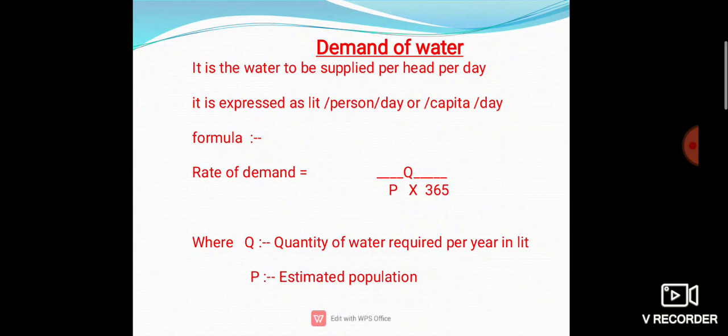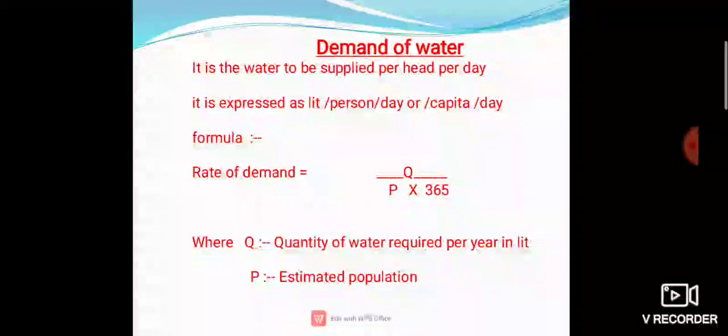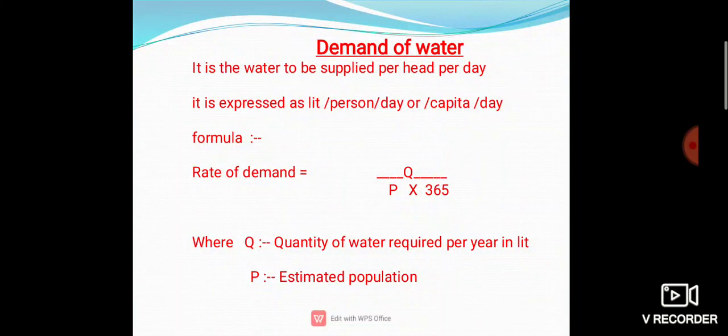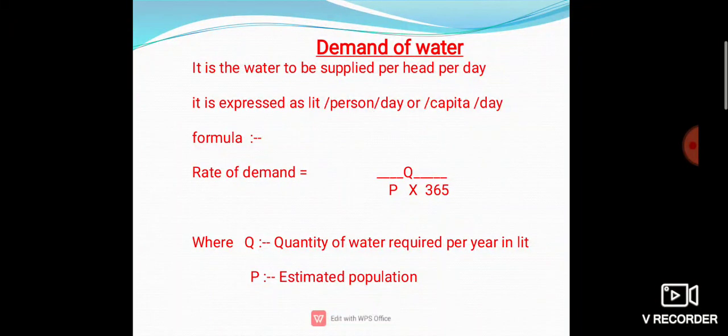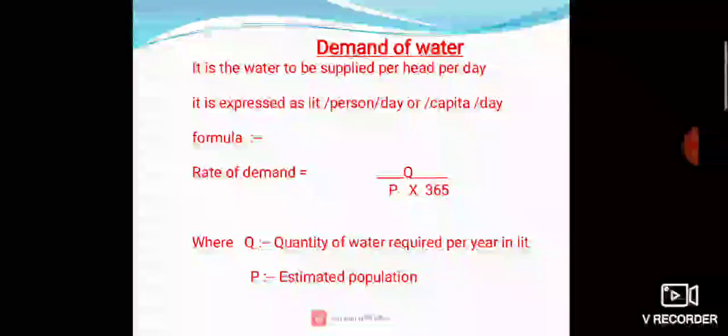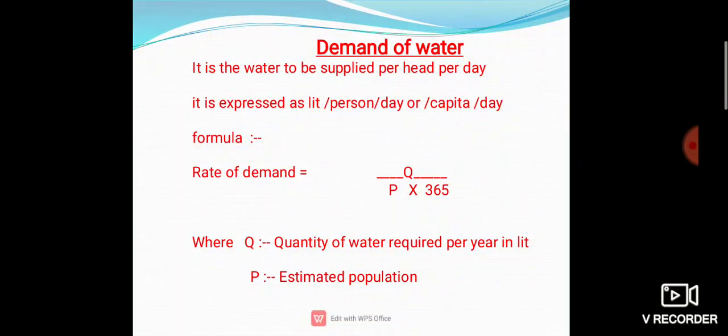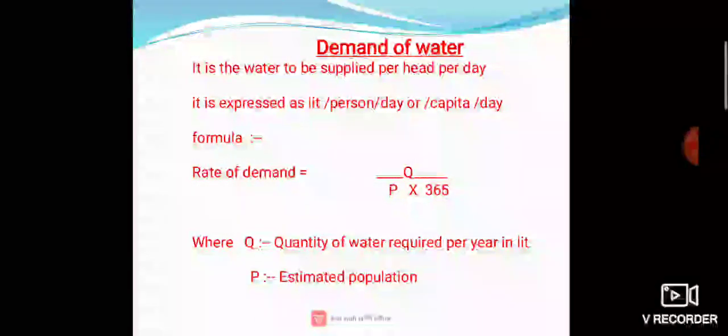In that, rate of demand means rate of consumption per head, estimated based on requirements of water for various uses. I already told you those uses: domestic, public, etc. Then population: the number of users to be served by the scheme is calculated and estimated, and future population is worked out with the help of available methods. There are different methods, which I explained in the first and second slides, for forecasting of population. This prediction of the population means forecasting of population. All these things we have to learn. There are different methods and different factors for forecasting population.